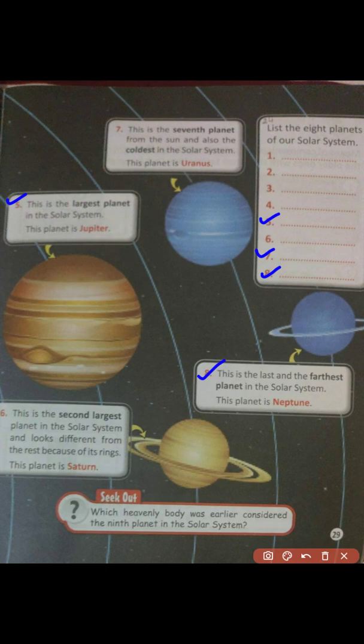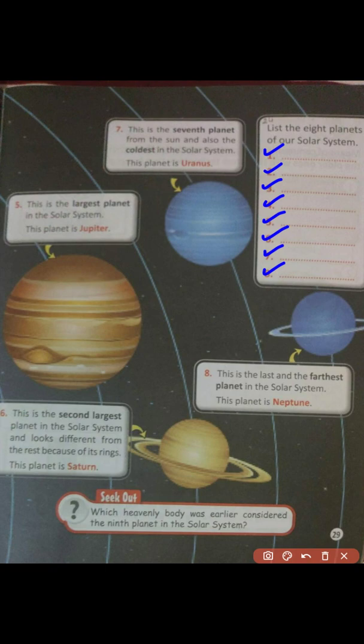Last, this is the second largest planet in the solar system and looks different from the rest because of its rings. This planet is Saturn. Saturn can be easily identified by its rings. So this will be in 6th number. So now we have filled all the planets here in the list. Alright. So let's revise it. First is Mercury, second is Venus, then Earth, then Mars, then Jupiter, Saturn, Uranus and Neptune.